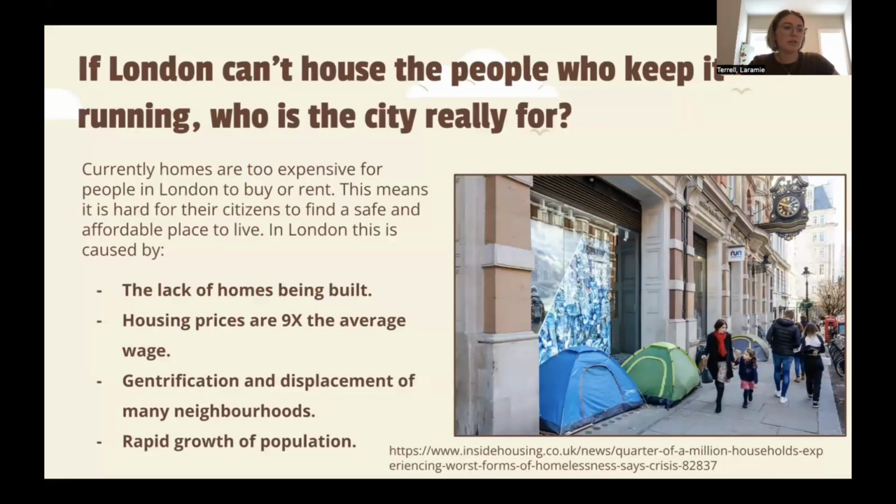Gentrification of neighborhoods is pushing longtime residents out, especially working class or minority communities. As population growth has rapidly increased due to the numerous opportunities in London, the housing supply cannot keep up. Many of these houses being built are luxury units designed to maximize property owner profit.